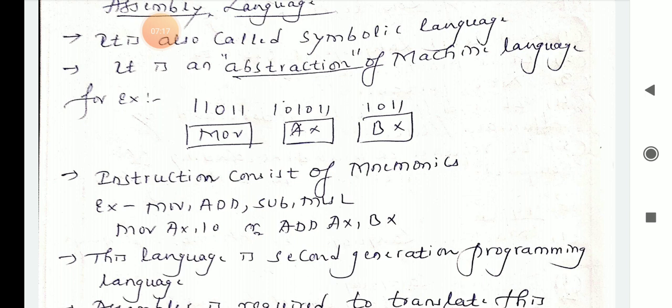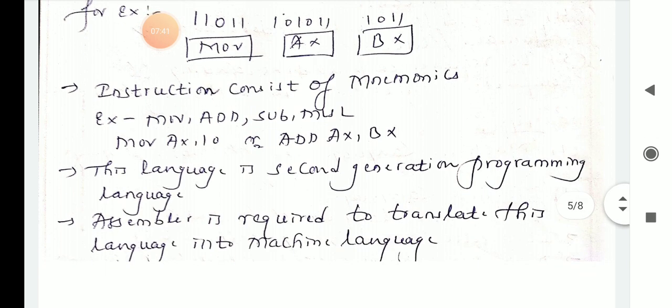The third point is that instructions consist of mnemonics, which means opcodes. For example, I can write MOV, ADD, SUB and MUL. We can take one program: MOV AX, 10, or ADD AX, BX. This language is a second generation programming language.